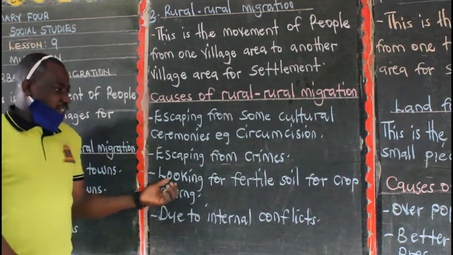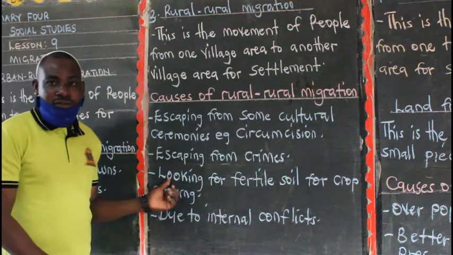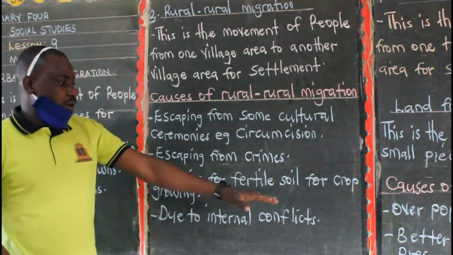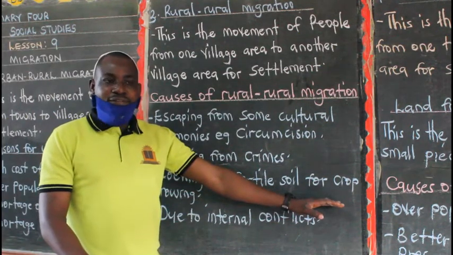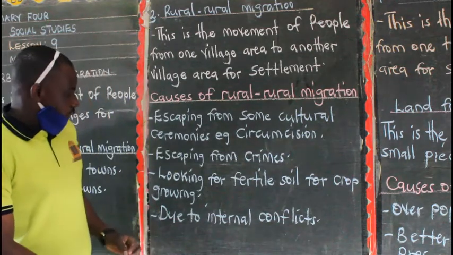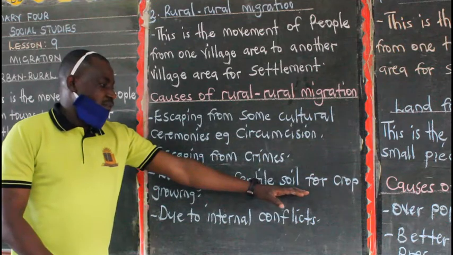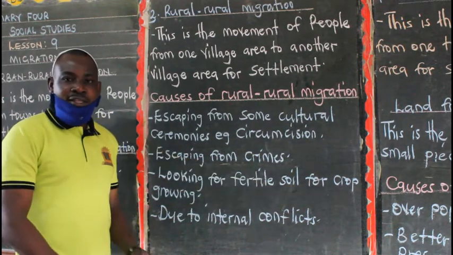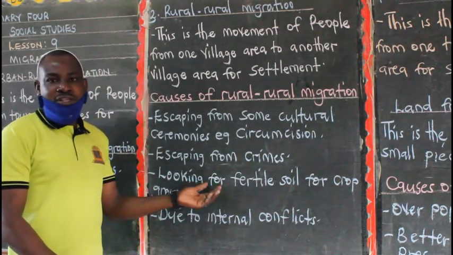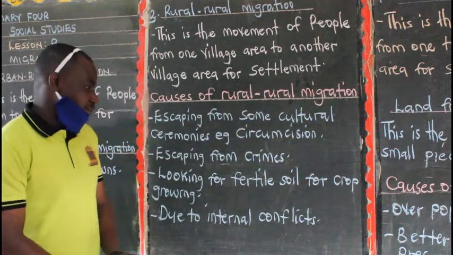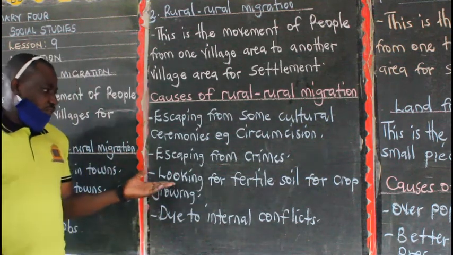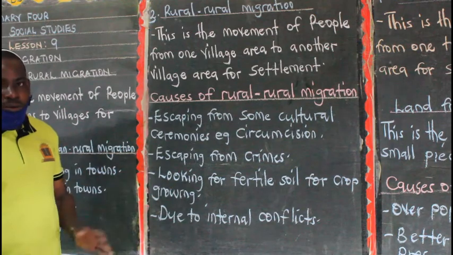Then you have some places that have got fertile soil, especially for people who are carrying out crop growing. So if you are a farmer and you are looking for a place where there is fertile soil, and maybe you have got that area, then you can easily be forced to leave one place, then you go to another place. So the factor is looking for fertile soil for crop growing.